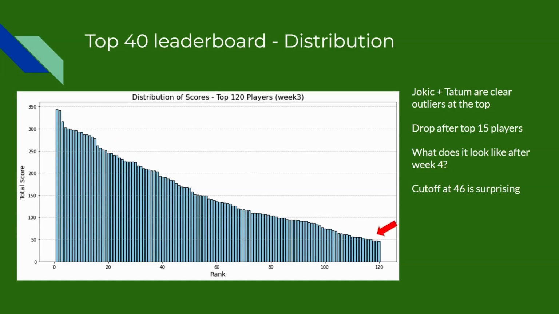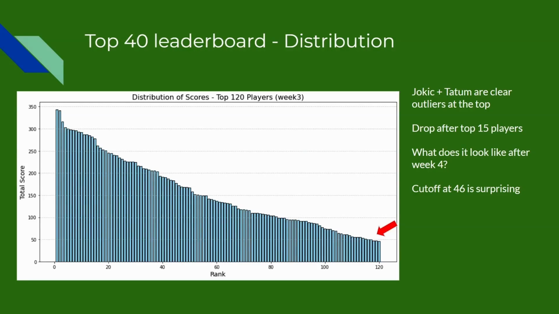The next one is that cutoff at 46. I think it's surprising. I probably would have expected the cutoff to be a little bit lower. A handful of people scoring 5 to 1 point each week, these low scores adding up. In a perfect world with 120 players, the cutoff would be at 3, with the last place person getting 1 each week. But 46 is quite high, and I think that could be challenging for some people to break in.